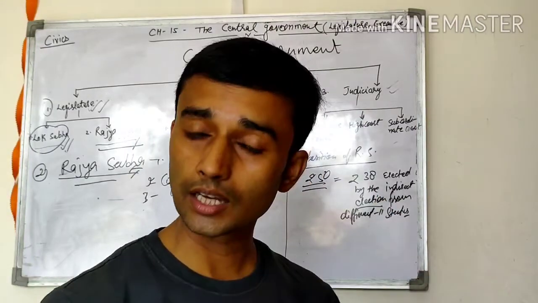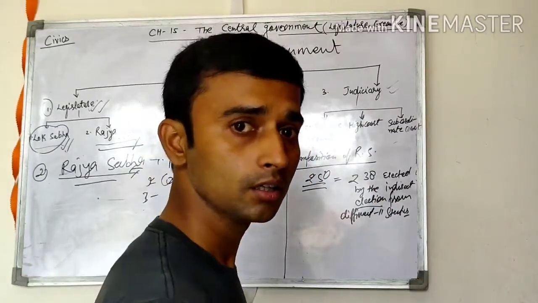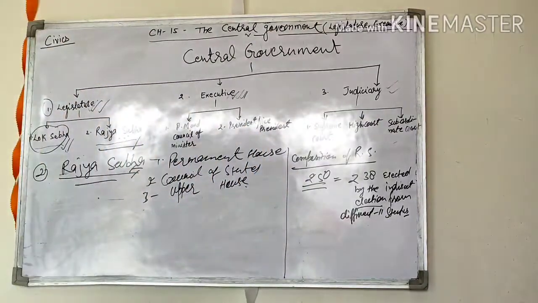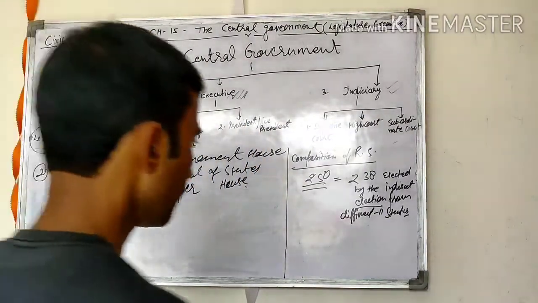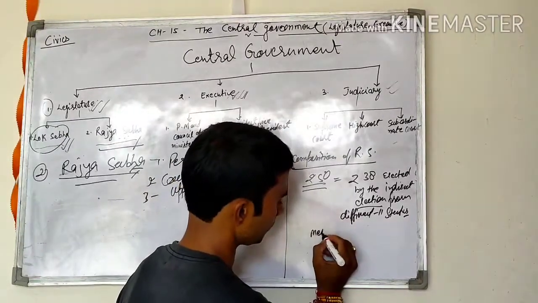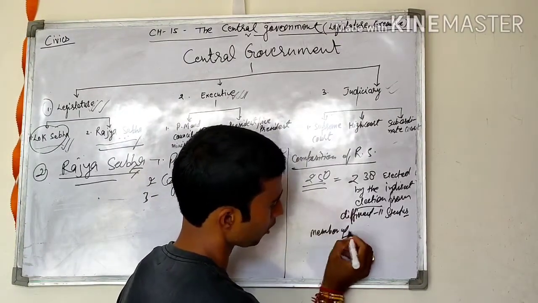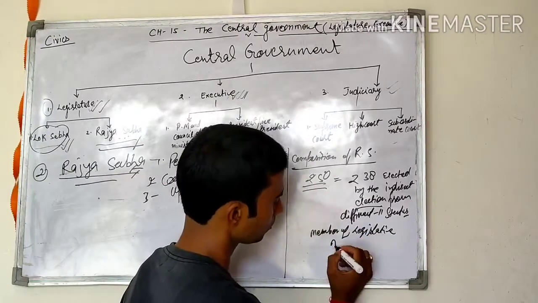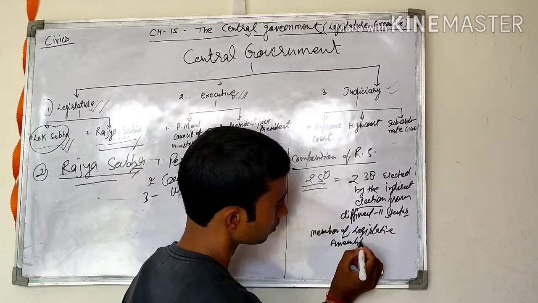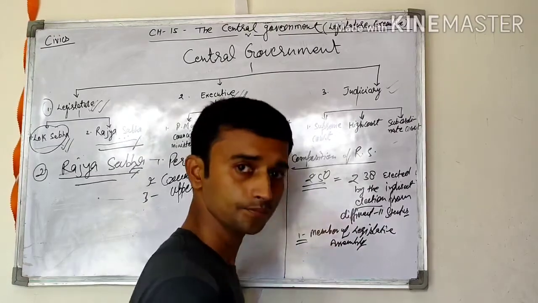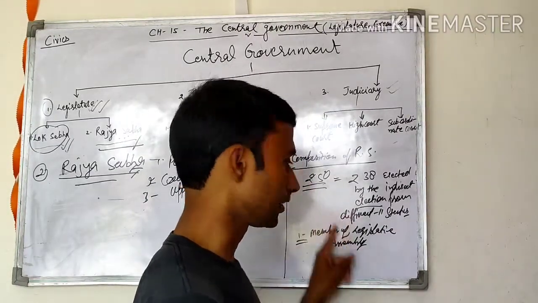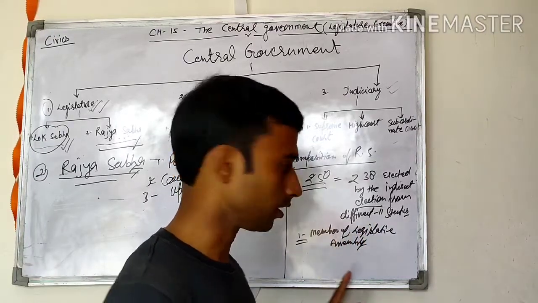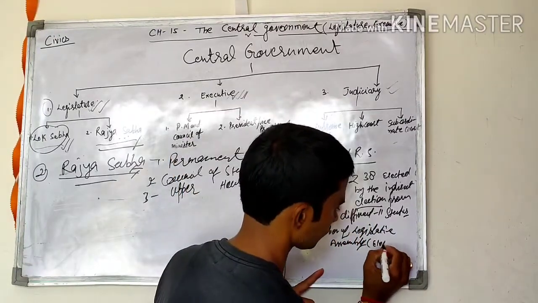Who participates in the election of the Rajya Sabha? Members of the Legislative Assembly, not all, only elected members.